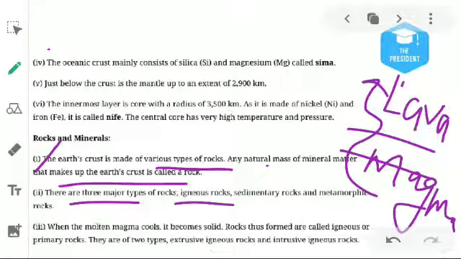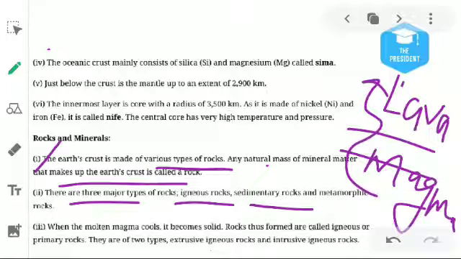Understood? The second one is sedimentary. What are sedimentary rocks? Over the earth's surface there is igneous rock, and due to some reasons like sun rays, water, etc., and the change in pressure and temperature, it erodes or cracks down.